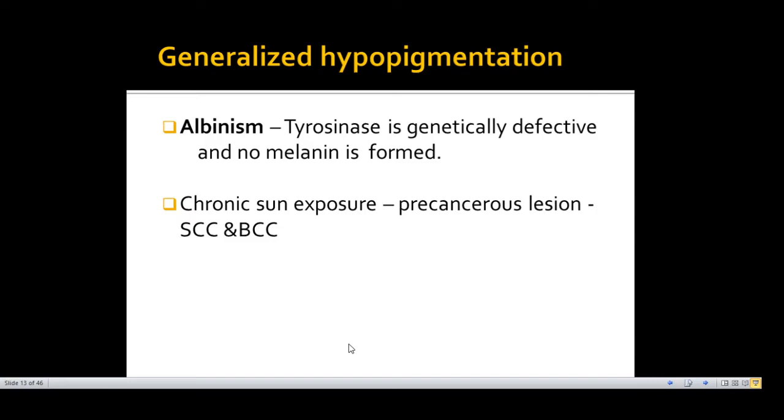Albinism occurs when there is defective tyrosinase. I have told you previously that tyrosinase is required for conversion of tyrosine into melanin. So these patients have defective tyrosinase. That's why there is no melanin. The albinos have blonde hair, poor vision, and severe photophobia. And also it is a precancerous lesion to squamous cell carcinoma and basal cell carcinoma of skin.